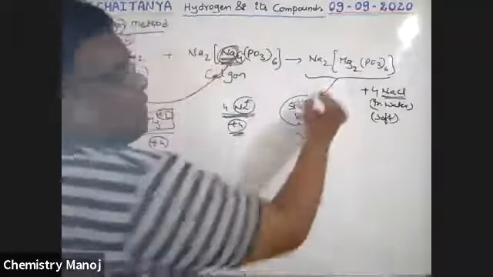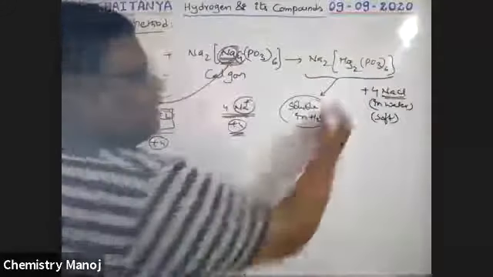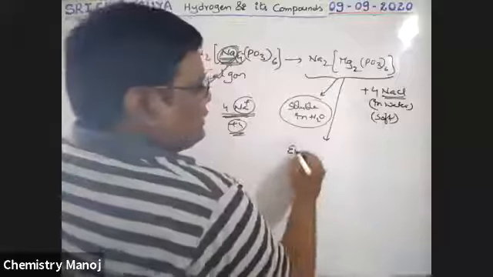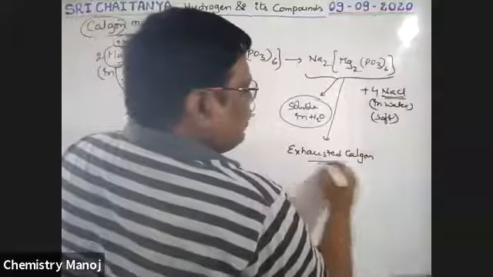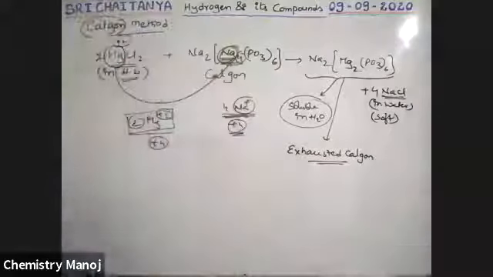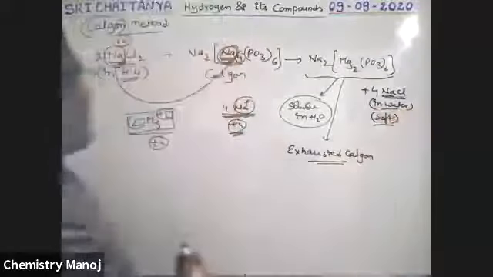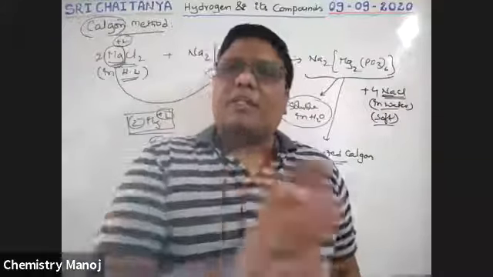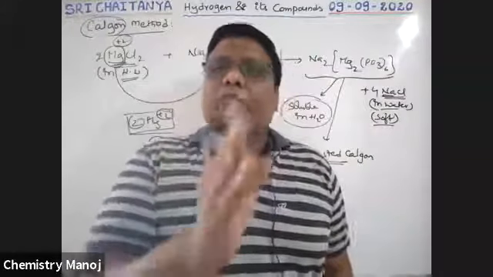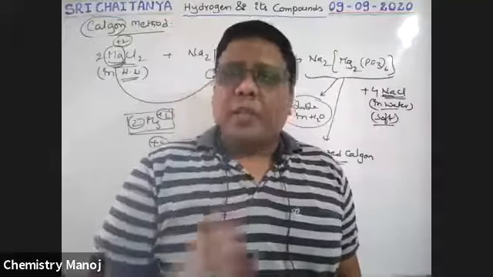This is commonly called exhausted Calgon, because the sodium ions are replaced. Like this, all the magnesium is converted into sodium salts, and that's why the water becomes soft. It is used to convert permanent hard water into soft water. Here, 4 Na+ ions inside are replaced with either 2 calcium ions or 2 magnesium ions. Okay, so it is very, very important.